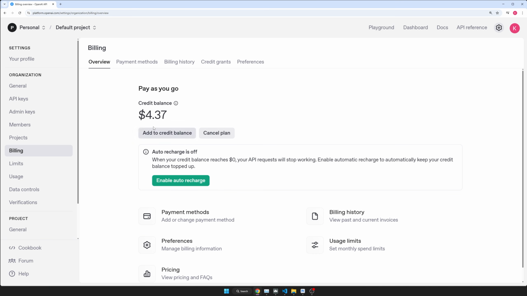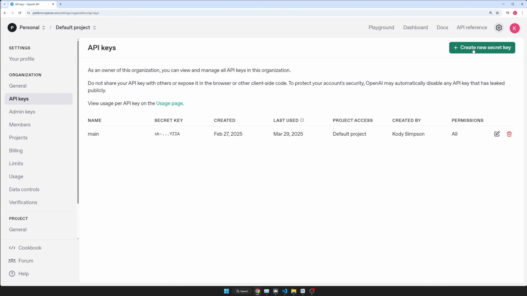Doing this will give you access to actually run the model. So we can get an API key, but that doesn't mean you can actually run any models because it costs money. So once you do that, you can then go to API keys. Now let's add the key. So we'll click create a secret key.